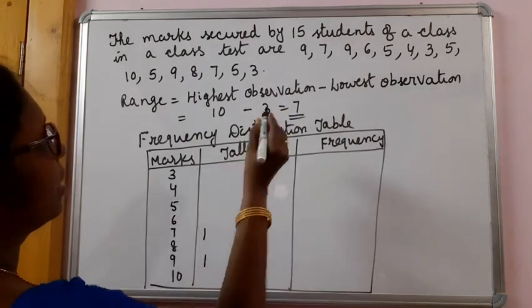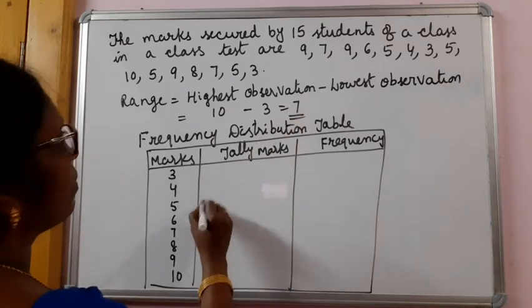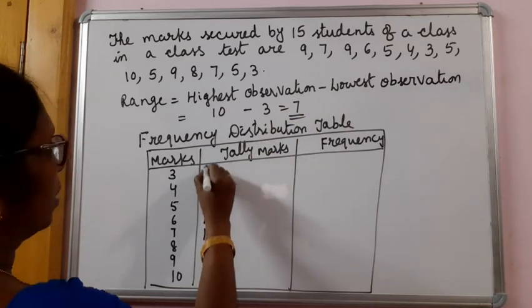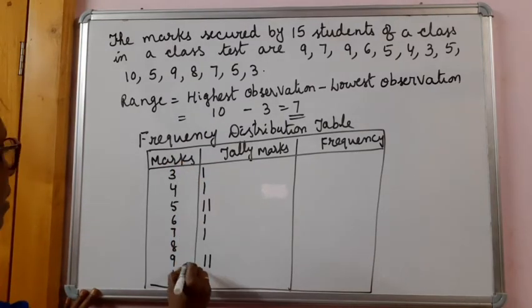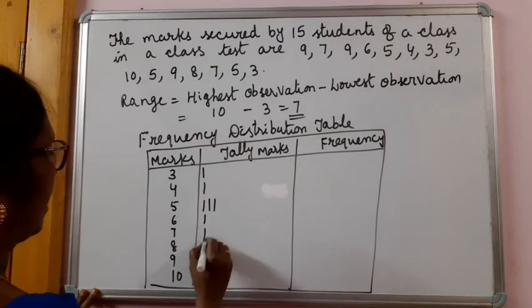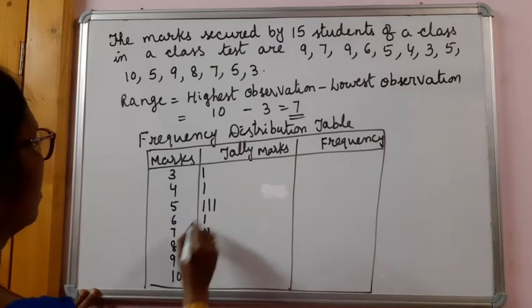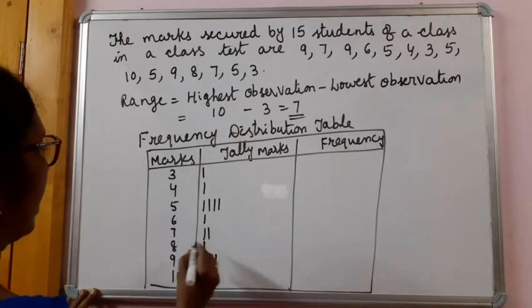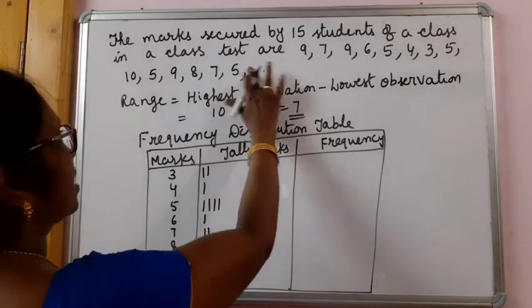Then 7, then again 9, then 6, 5, 4, 3, again 5, 10, again 5, 9, 8, 7, 5, again 3.